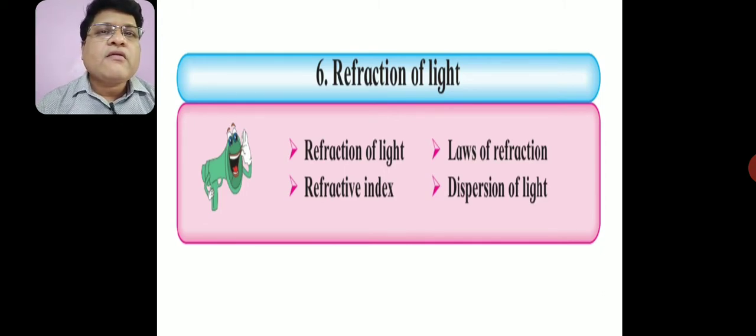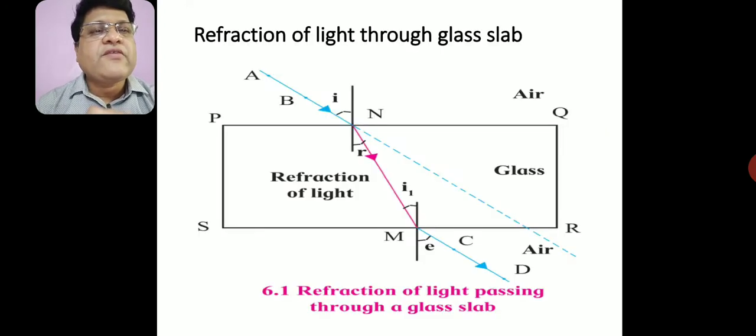Actually, when light enters from one transparent medium to another transparent medium, it changes its direction. How does it change its direction? Let's see in this activity. Here PQRS is a glass slab and this AN light ray is an incident light ray.